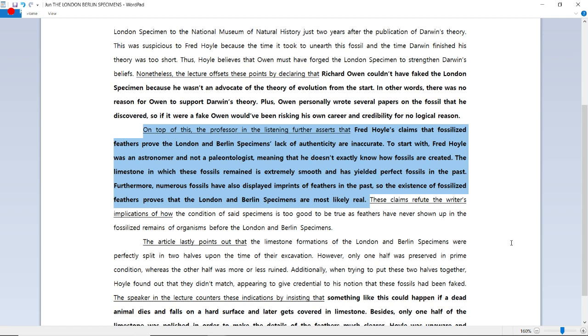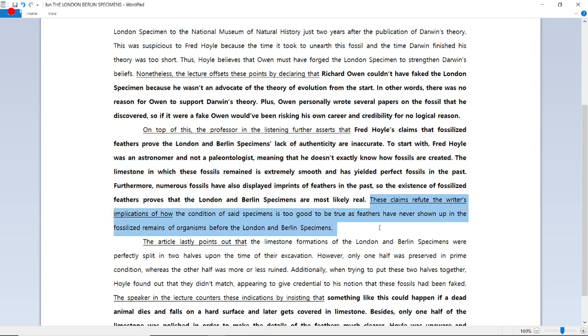On top of this, the professor in the listening further asserts that Fred Hoyle's claims that fossilized feathers prove the London and Berlin specimens' lack of authenticity are inaccurate. To start with, Fred Hoyle was an astronomer and not a paleontologist, meaning that he doesn't know exactly how fossils are created. The limestone in which these fossils remained is extremely smooth and has yielded perfect fossils in the past. Furthermore, numerous fossils have also displayed imprints of feathers in the past, so the existence of fossilized feathers proves that the London and Berlin specimens are most likely real.